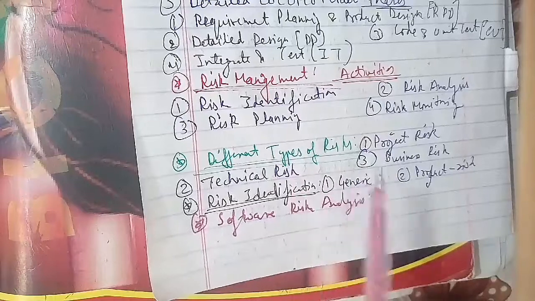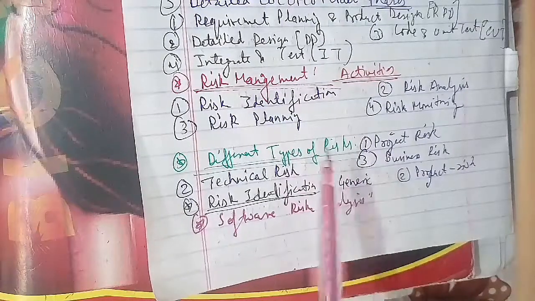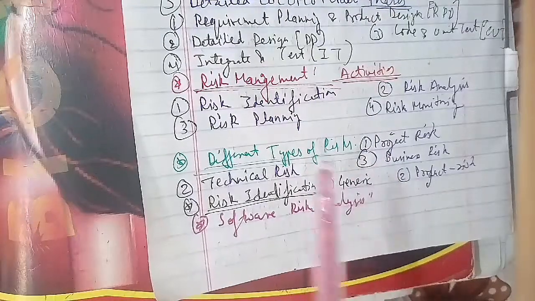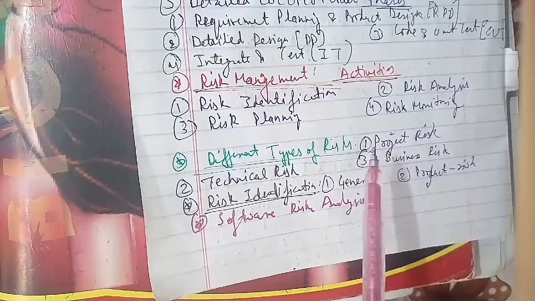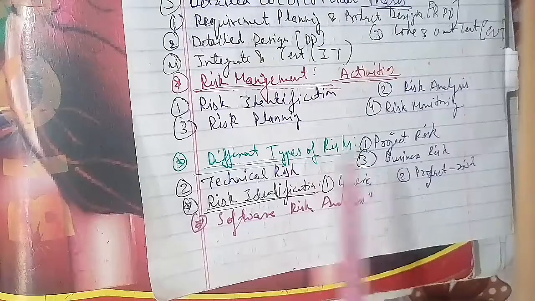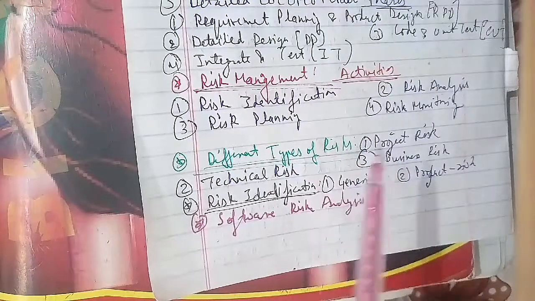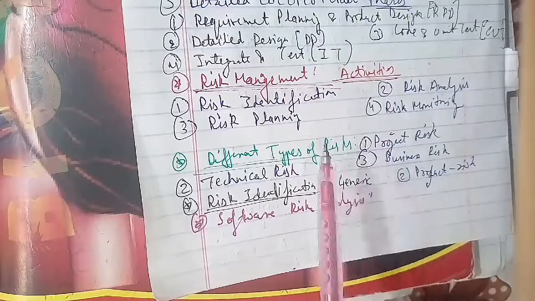The probabilities of all the components of risk, which are performance, cost, support, and schedule, are calculated and averaged using the risk drivers, that is catastrophic, critical, marginal, negligible, and the impact of the risk on each component is determined. Build the risk table and analyze the high impact, high probability risks as well.